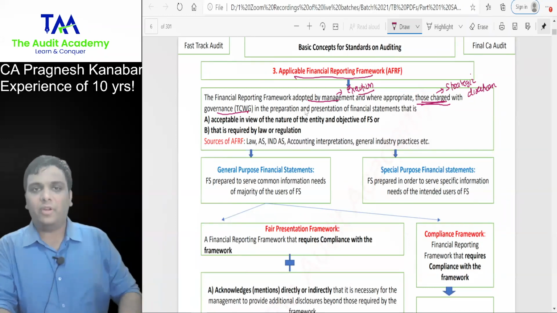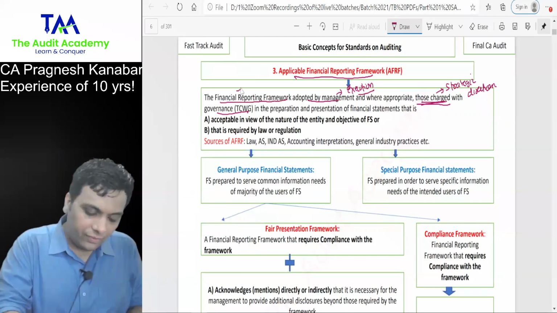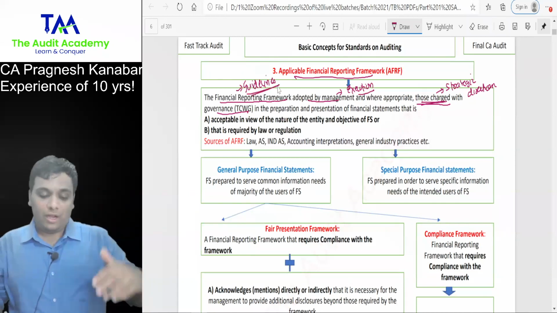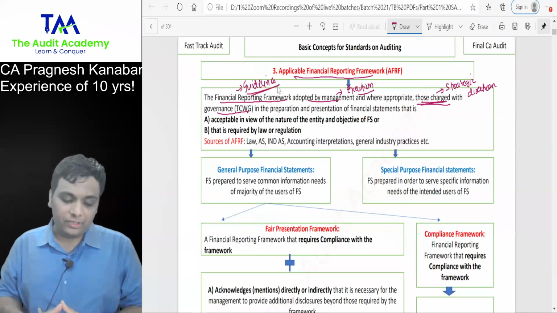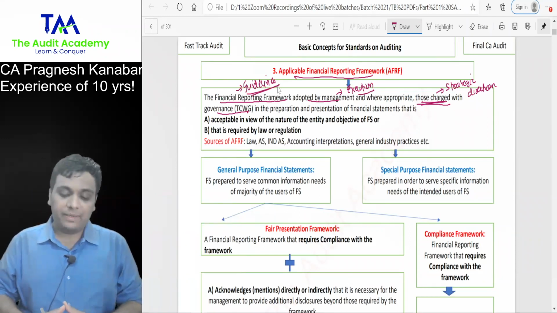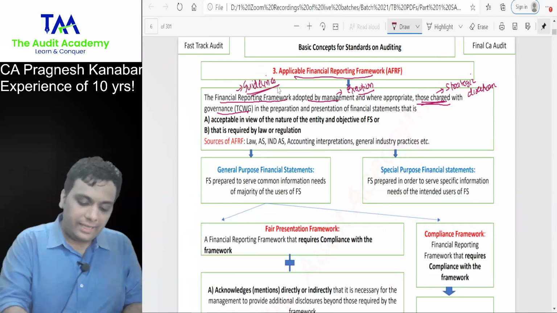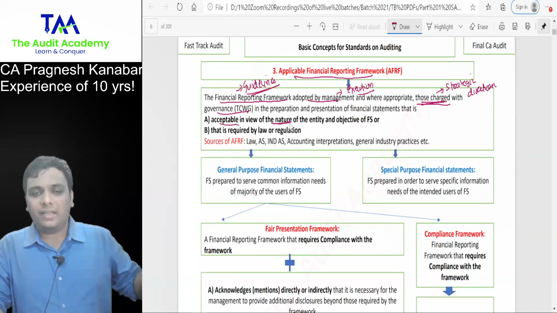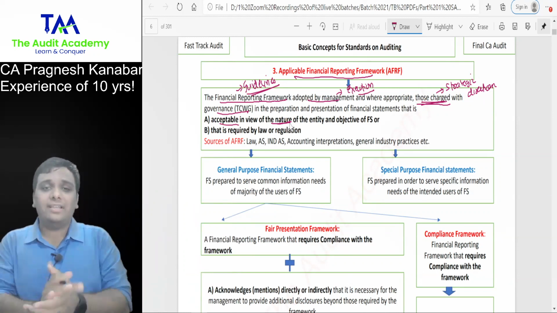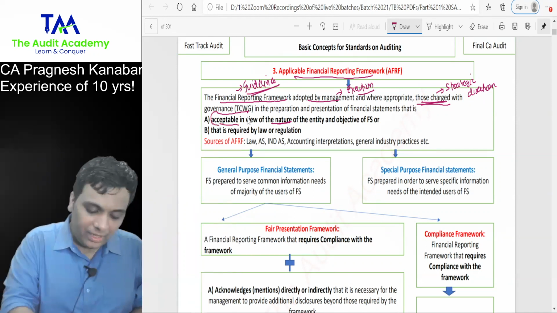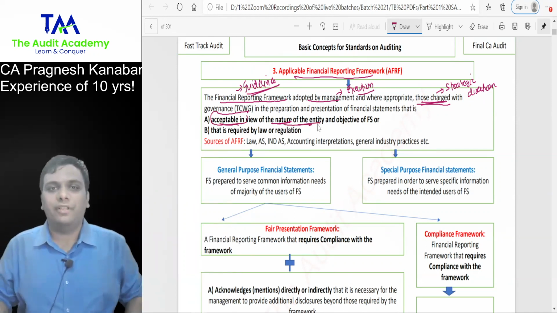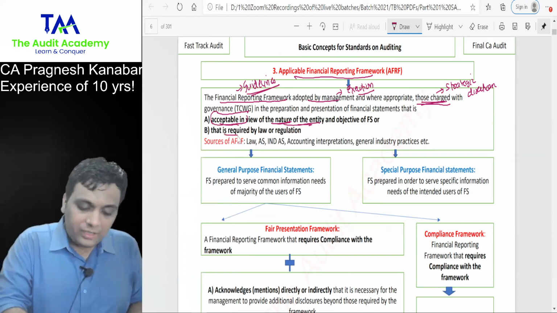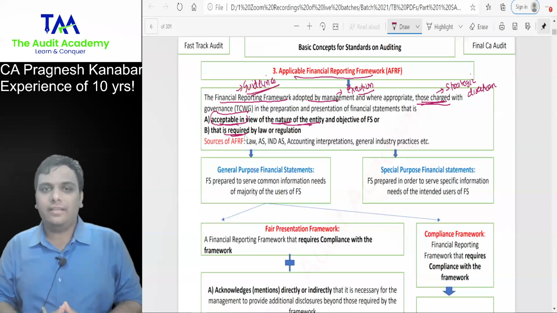So financial reporting framework, guidelines adopted by management and where appropriate those charged with governance in the preparation and presentation of financial statements that is acceptable in view of the nature of the entity. Can I say that if there is a trust NPO, you can't have a P&L account, there will be an income and expenditure account. So whatever financial statements they are preparing should be acceptable in view of the nature of the entity and objective of the financial statements. And it should also satisfy the requirement of laws and regulations.